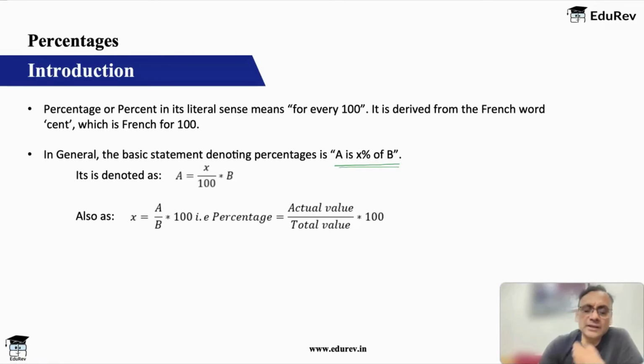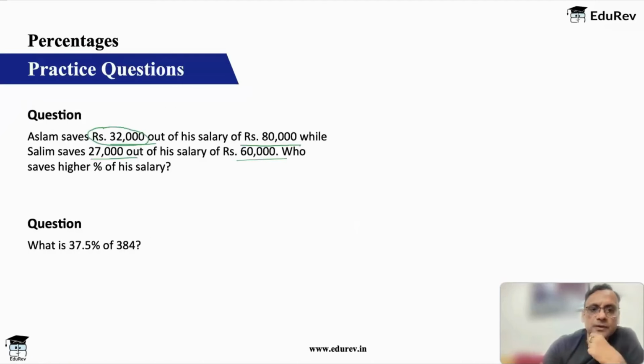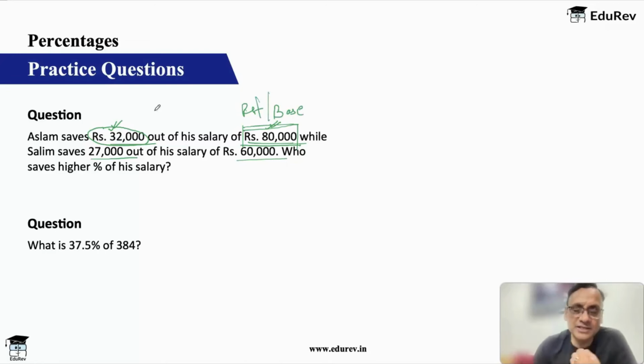Okay, so one thing very important to understand is there is one value which gets compared and one value with which it gets compared. Here, Aslam saves 32,000 out of 80,000. What is getting compared? His saving. Out of how much? Out of this. So his saving gets compared from this, and this is basically the reference point or the base. You are comparing his saving with his salary. So salary is the reference point, salary is the base with which his saving is being compared.